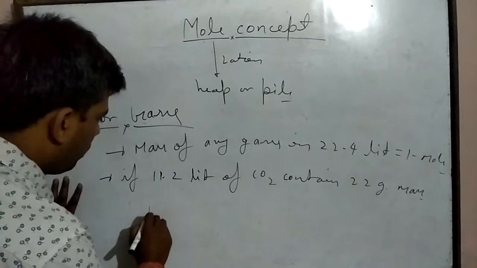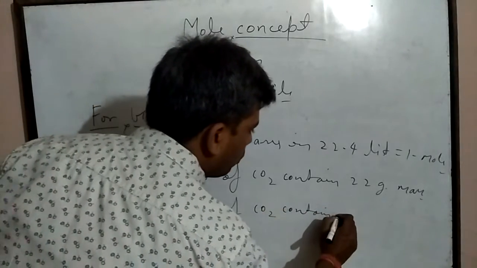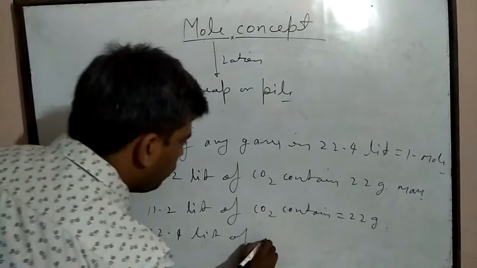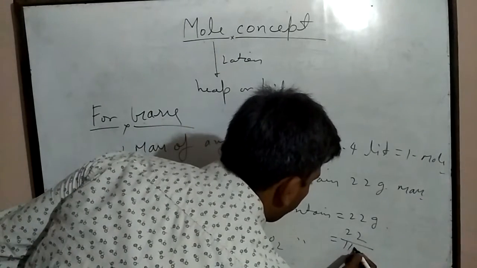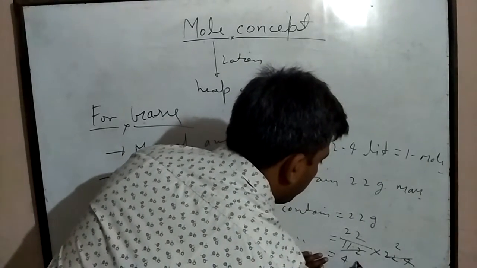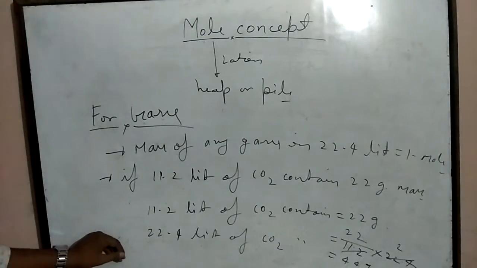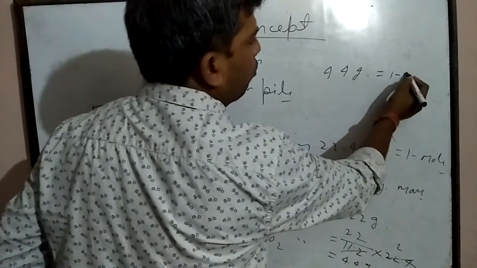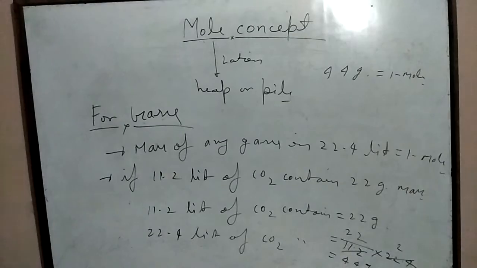It means if 11.2 liters of CO2 contain 22 gram mass, then in 22.4 liters of CO2 the mass is equal to 22 upon 11.2 into 22.4, and this will be equal to 44 gram, and this 44 gram will be equal to 1 mole. 44 gram is equal to 1 mole, and this 44 gram of CO2 is equal to the molecular mass of carbon dioxide.